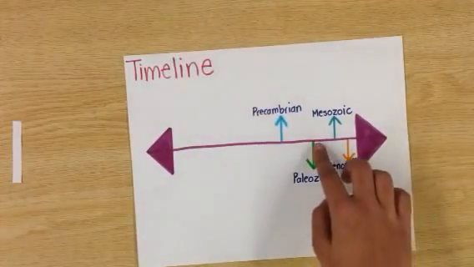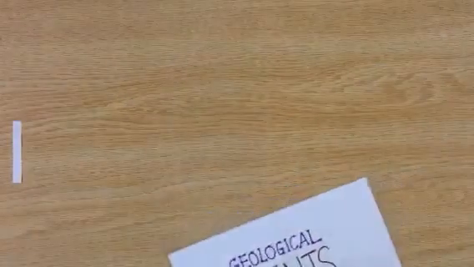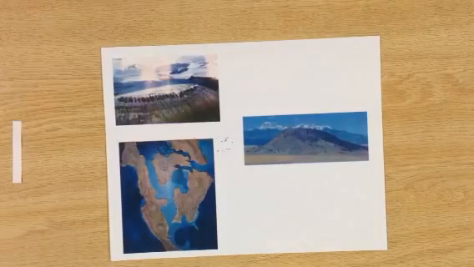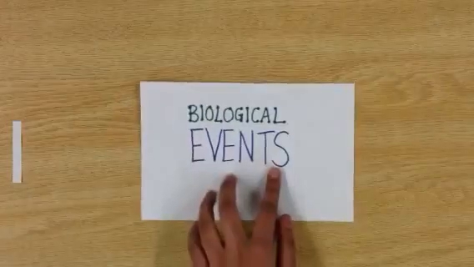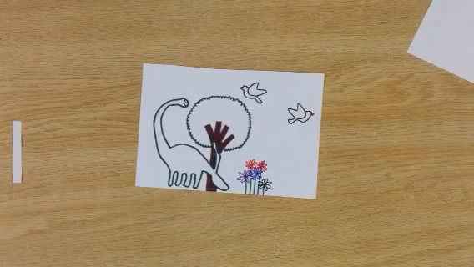The era after the Paleozoic is Mesozoic. This era started about 245 million years ago and ended about 66 million years ago. This era lasted about 180 million years. The major geological events that occurred in this era are the formation of the Rocky Mountains began. The inundation mountains formed. There were also shallow seas in the interior of North America at various times. Some major biological events in the Mesozoic era are that it was the age of reptiles, such as dinosaurs. The first flowering plants, birds, and mammals are also from this time.